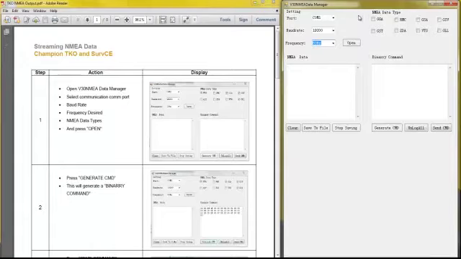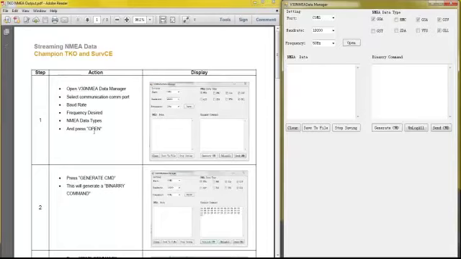We're then going to select our NMEA data type. We're going to choose GGA, GSA, GSV, and GLL for this example. Now you may have to refer to the user guide of whatever device you're taking the data into to determine what data string types you need here. All of these have different parts of the GPS information sent over them, so it's very important that you know which ones you need.